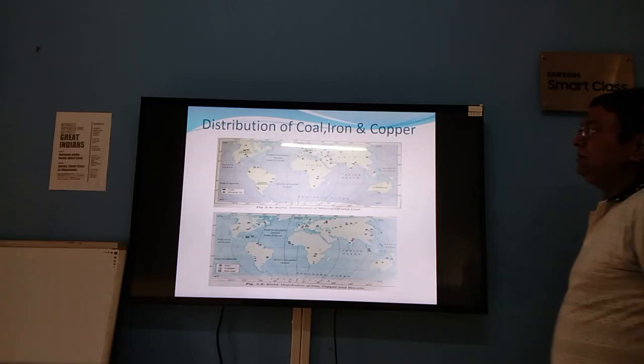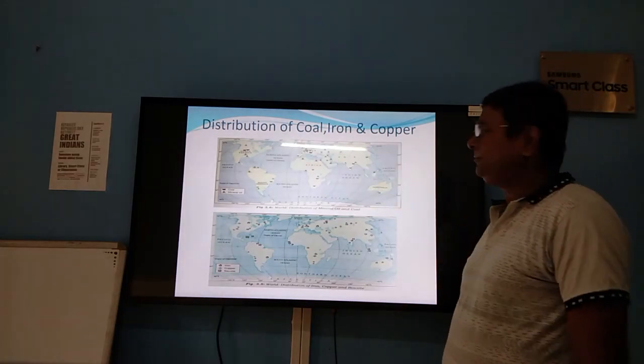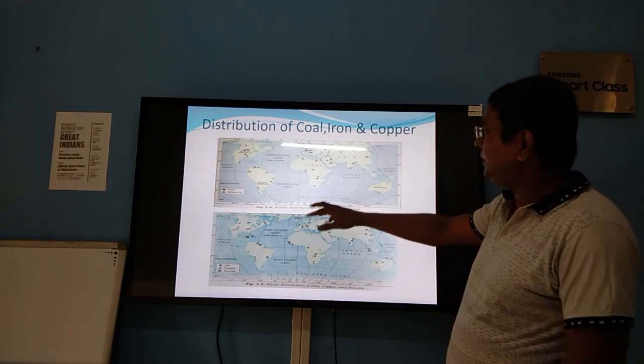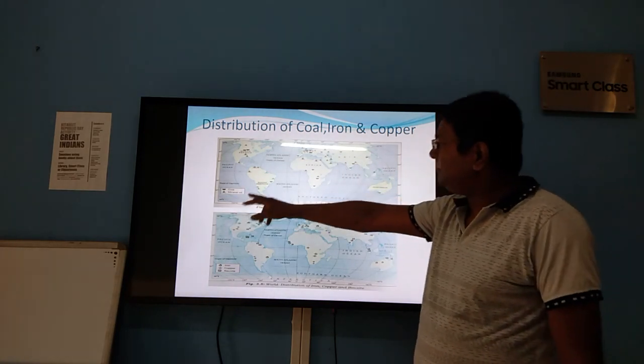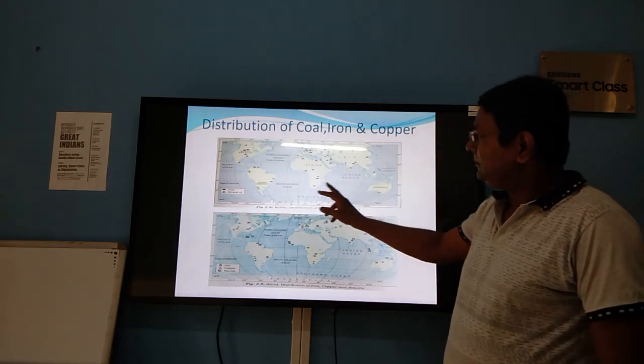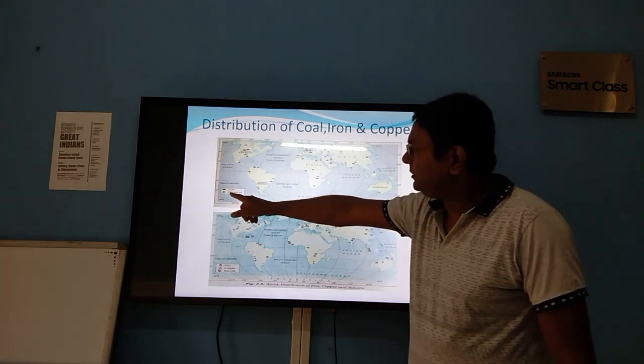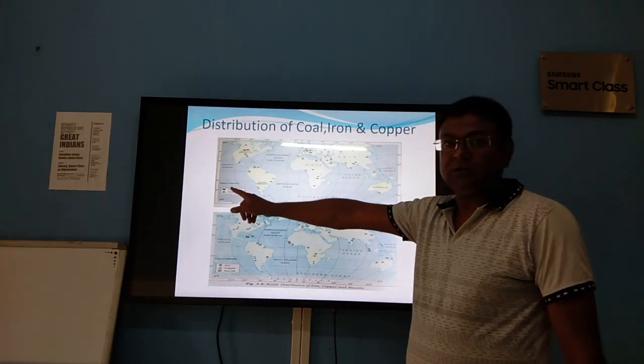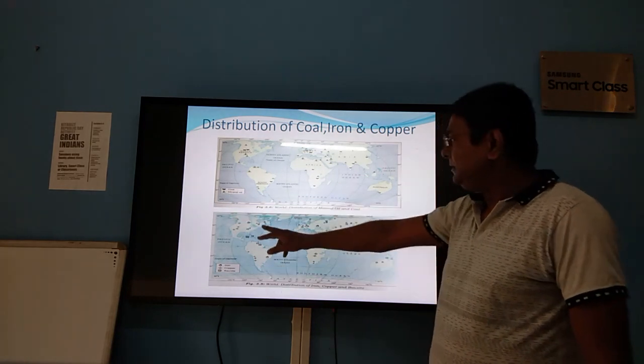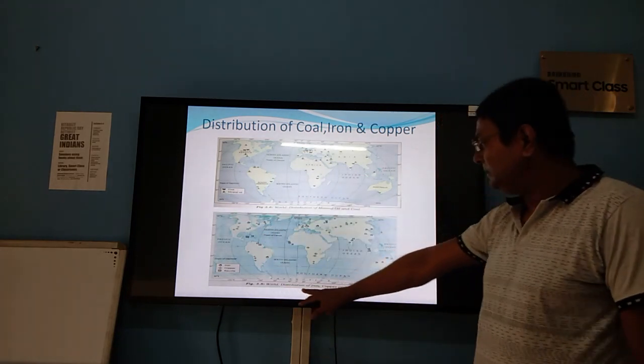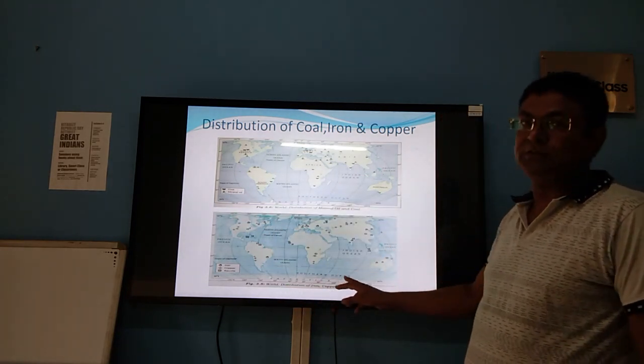So next, distribution of coal, iron, copper. Distribution of coal, iron, and mineral oil may be found in this map of the world. Here it has already been indicated with a different sign. Next, you may find here the distribution of iron, copper and bauxite.